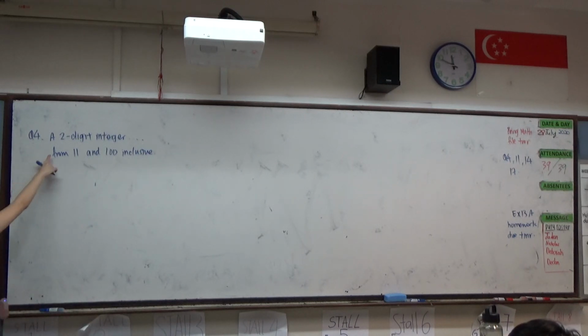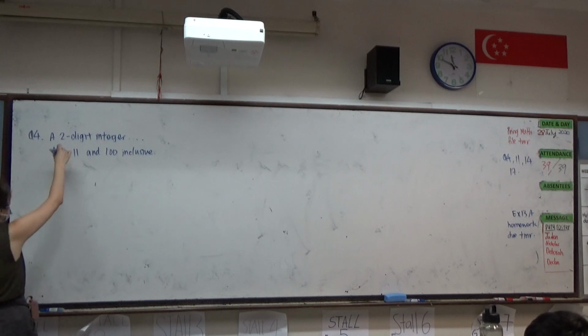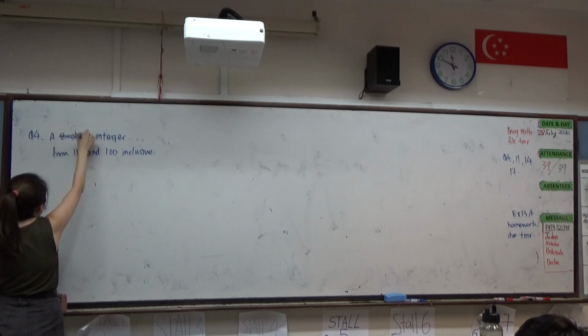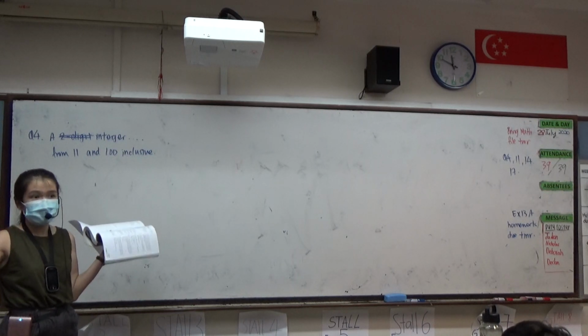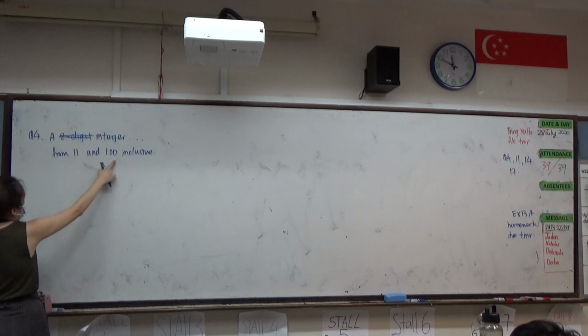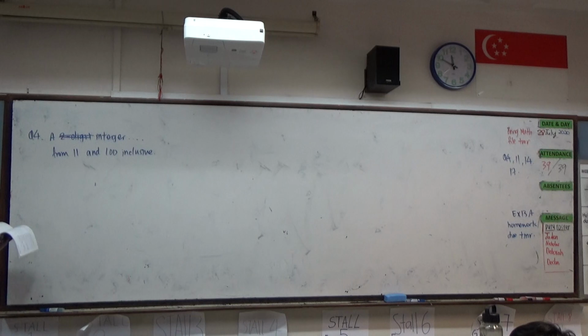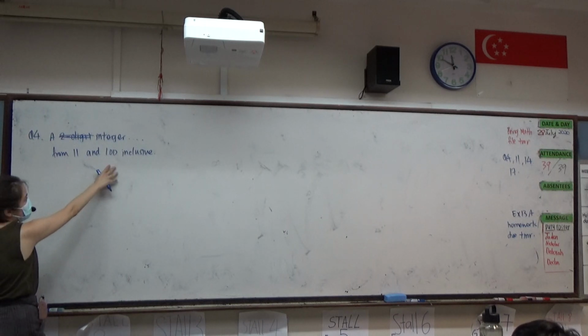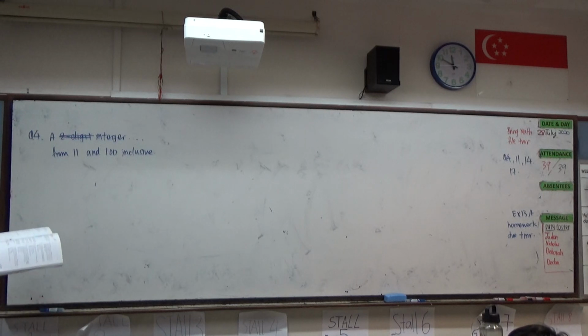It says that a two-digit integer from 11 to 100 inclusive is randomly selected. I want to point out to cancel out this "two-digit", because 100 is not two-digit, right? 100 is three-digit, so it doesn't make sense. Therefore, we just want to select one integer, meaning select one number from 11 to 100 inclusive, which means that 11 and 100 are also counted inside.